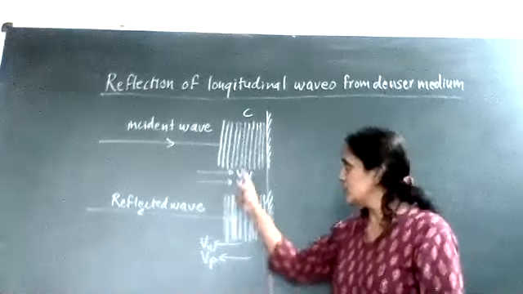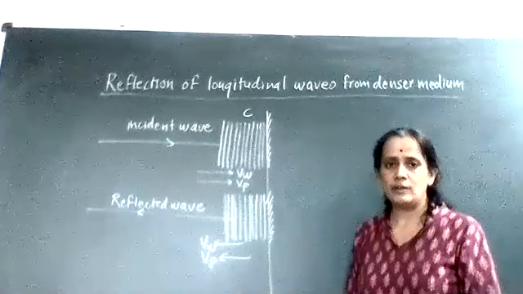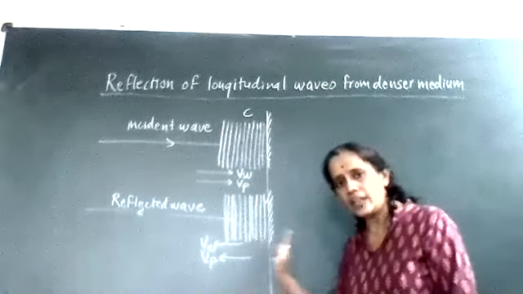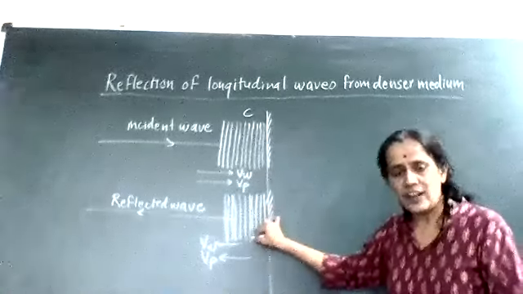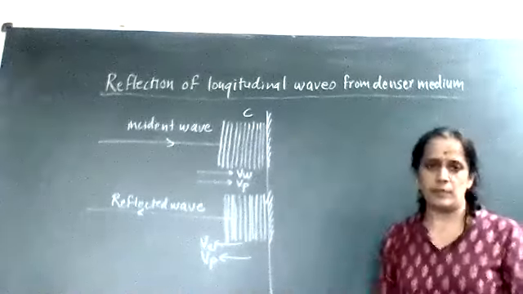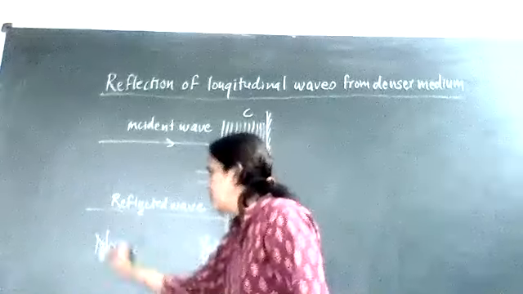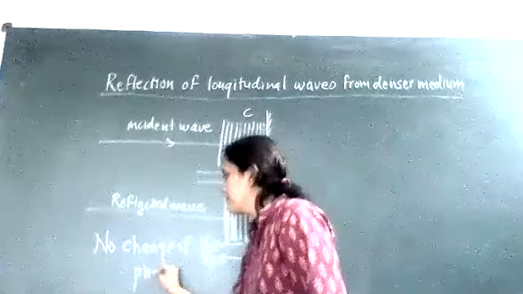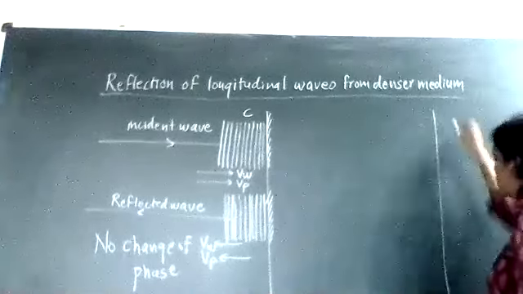Fine? Because in incidence, the wave velocity and particle velocity are both parallel, but the direction is towards the wall. In reflection, again wave velocity and particle velocity are parallel, but the direction is away from the rigid wall. So compression will get reflected as a compression when a longitudinal wave is reflected from the denser medium. That means I can say that there is no change of phase. So, no change of phase. Clear?